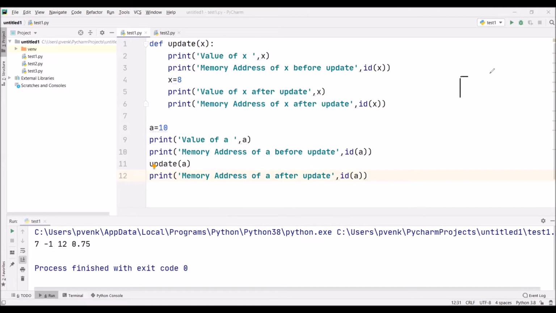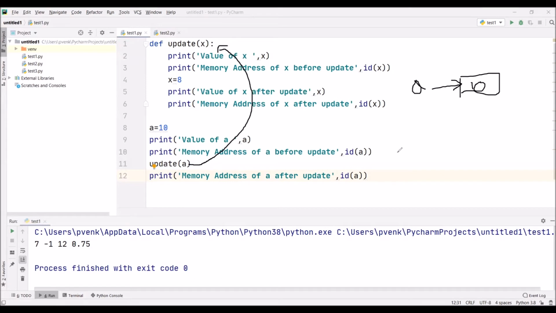What we are saying here is we have initialized the value of a with 10. So a is tagging to 10. When I passed this argument a to the function update, whether we are passing this by pass by value or pass by reference concept, call by value or call by reference concept, in reality we are not using either pass by value or pass by reference for sending the arguments to the function.